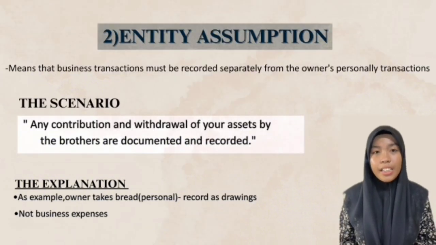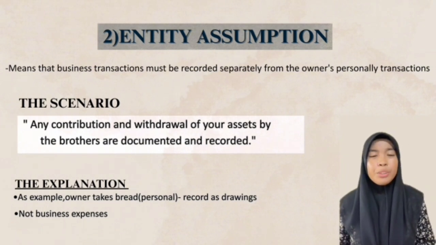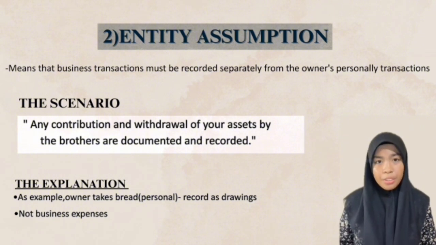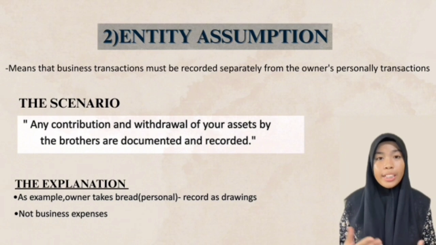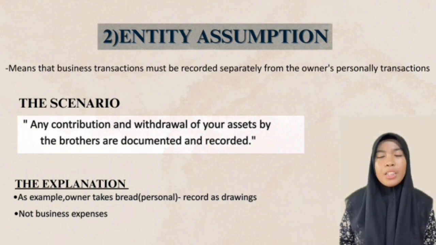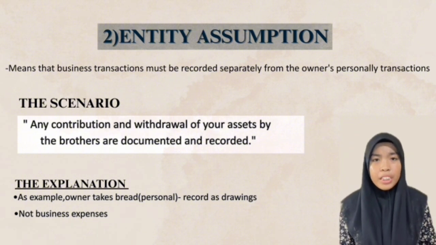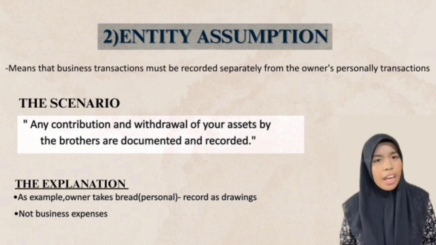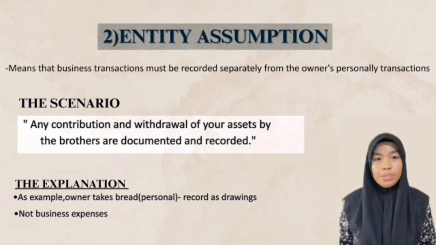Second is entity assumption. Entity assumption means that business transactions must be recorded separately from the owner's transactions. Based on the scenarios, the statement indicates that any contributions and withdrawals of assets by the brothers are documented and recorded. For example, if the owner of a bakery takes some bread for breakfast, it will be recorded as drawings and not as an asset. This shows that the business owner took goods for personal use.